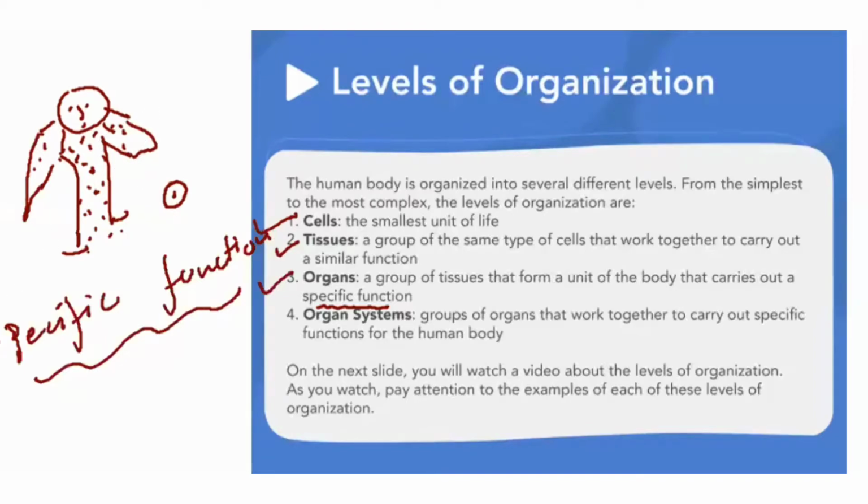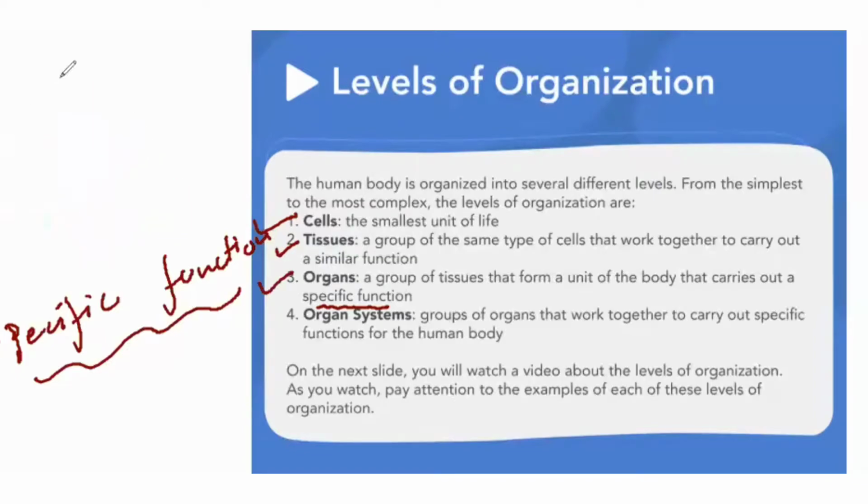For example, in the human body, this is a person and this is his body. If this is a heart in his body, the heart is performing to pump the blood all over the body in different ways. But how does it perform this specific function? When the cells and tissues work together, then an organ, maybe cardiac function, maybe some other function, can perform its specific function.